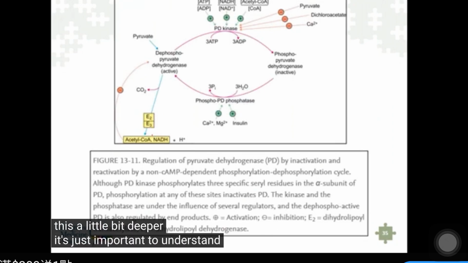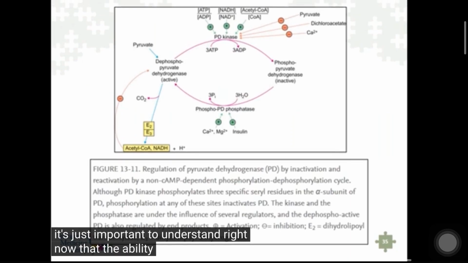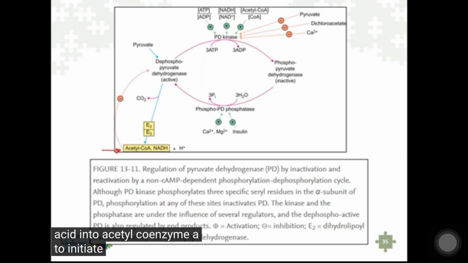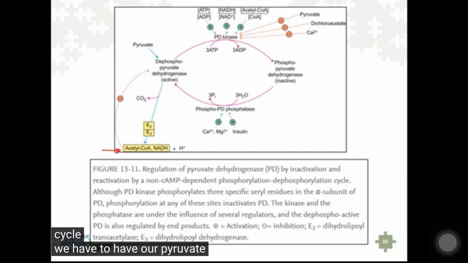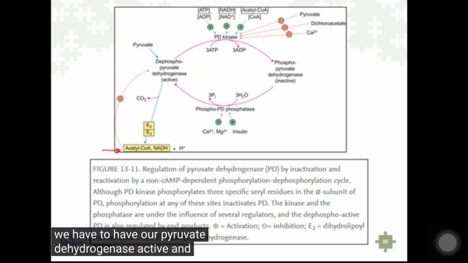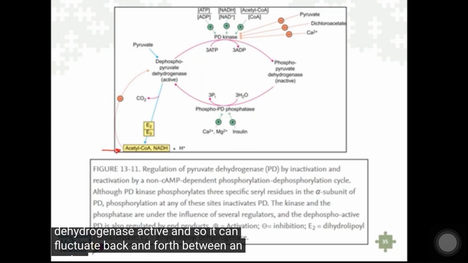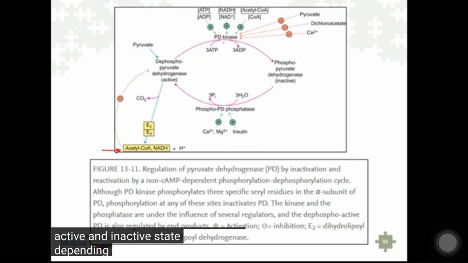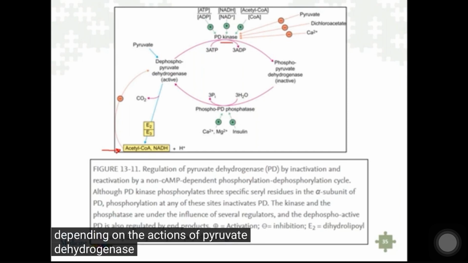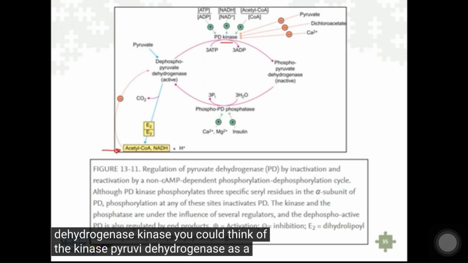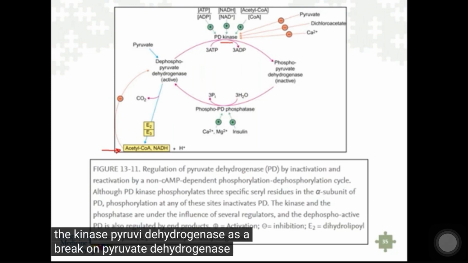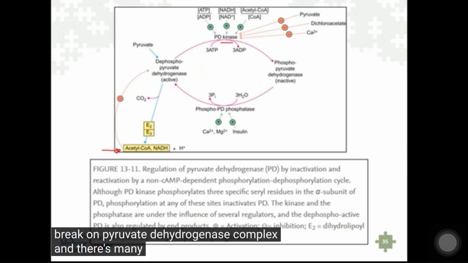It's just important to understand right now that the ability to convert pyruvic acid into acetyl coenzyme A to initiate activity within the Krebs cycle, we have to have our pyruvate dehydrogenase active. And so it can fluctuate back and forth between an active and inactive state depending on the actions of pyruvate dehydrogenase kinase. So you could think of the kinase as a brake on pyruvate dehydrogenase complex. And there's many things that initiate the brake or release the brake.